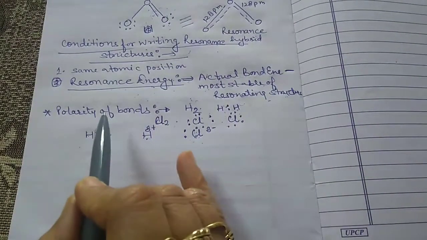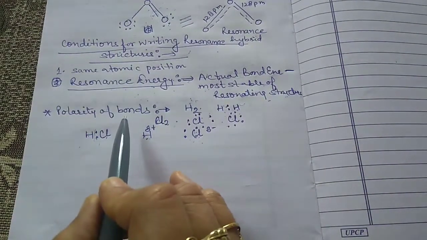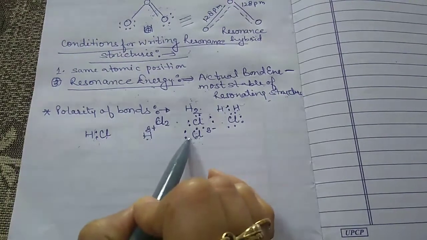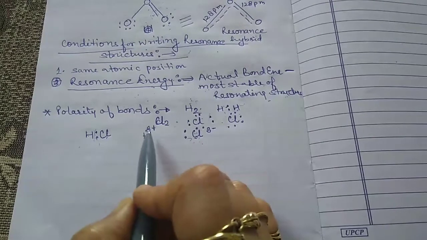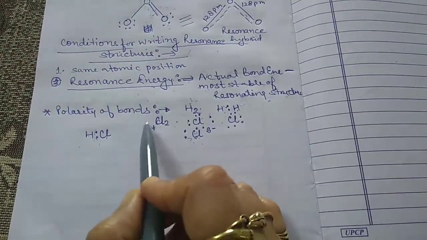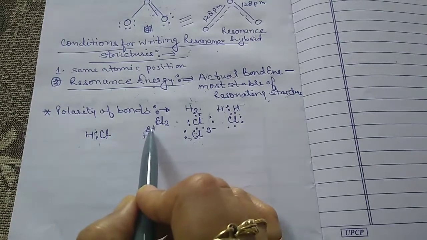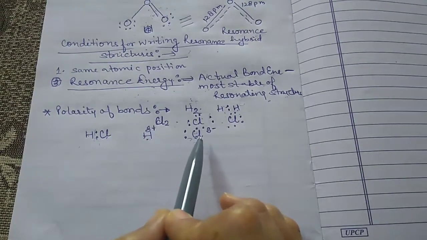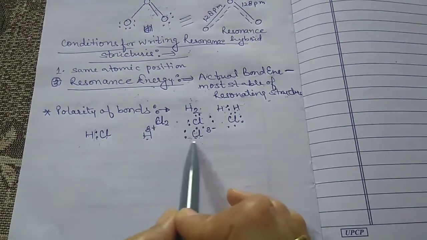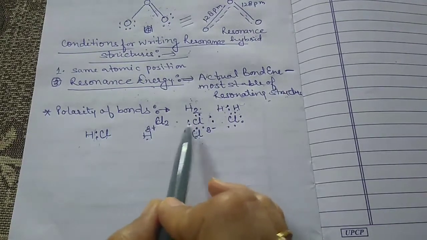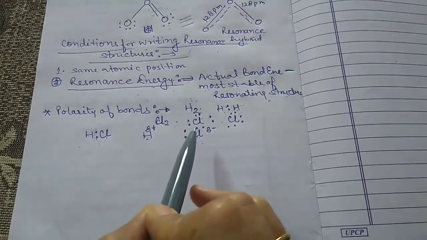So the atom which is more electronegative attracts the shared pair of electrons towards itself, and due to this, the partial positive charge arises on the hydrogen atom, and a slightly negative charge arises on the chlorine. Why does the negative charge arise here? Because it attracts the electron, and the electron carries the negative charge.